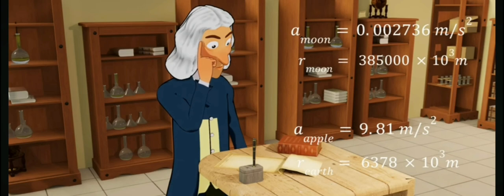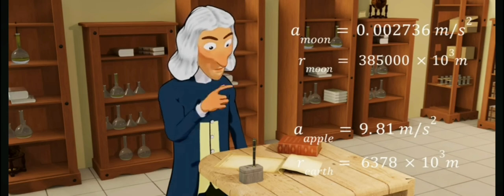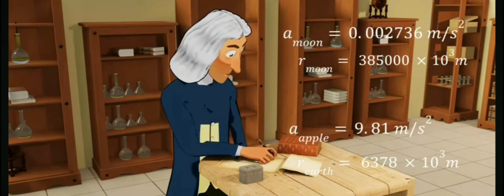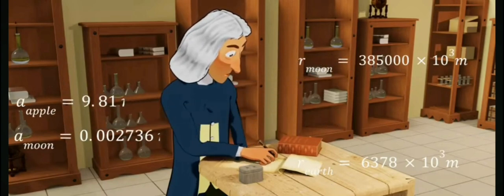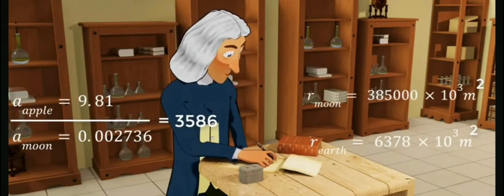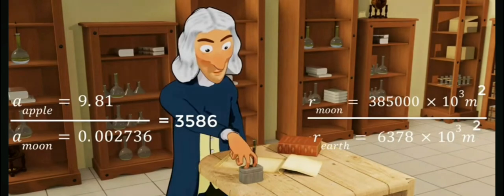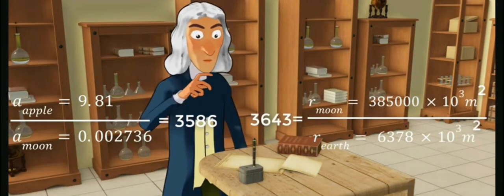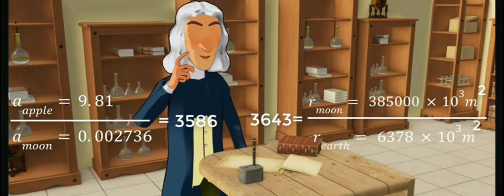Anyway, Newton was able to find a definite connection between these four numbers. Divide the acceleration values. Now, take the square of the distances and divide. Surprise! The resultant values are very close. This means the gravitational force is inversely proportional to the square of the distance between the centers of the objects.